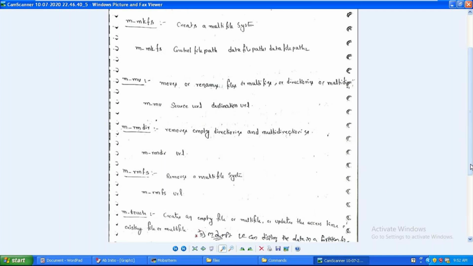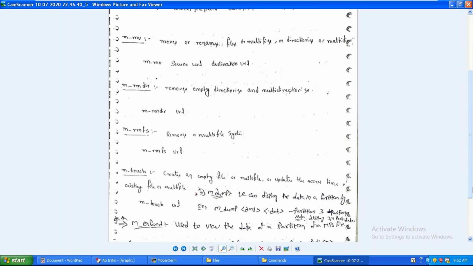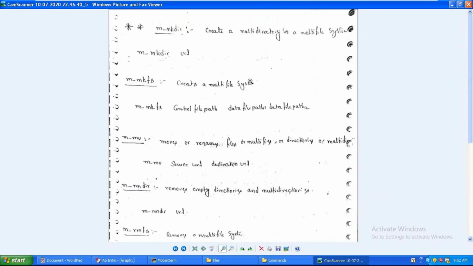The touch command is used to remove a zero byte file present in the multi-file system. Why? Because if a file is created in a four-way multi-file system, four levels will be created. If you want to delete that, you need to use m_touch or m_rm only. Something I want to highlight regarding the m_cp command, guys, is one of the interview questions.